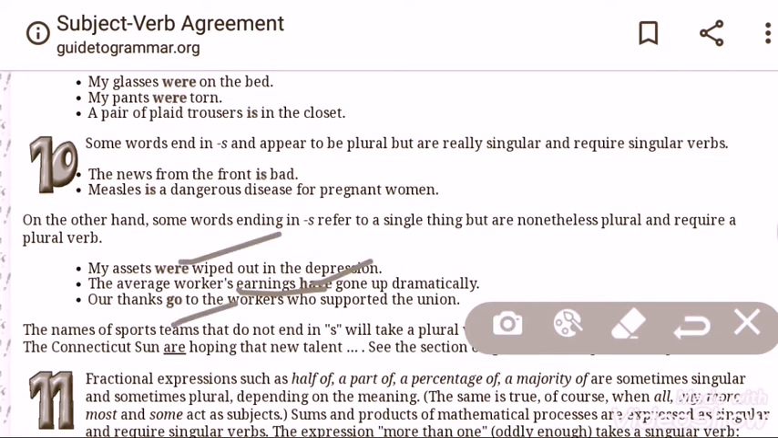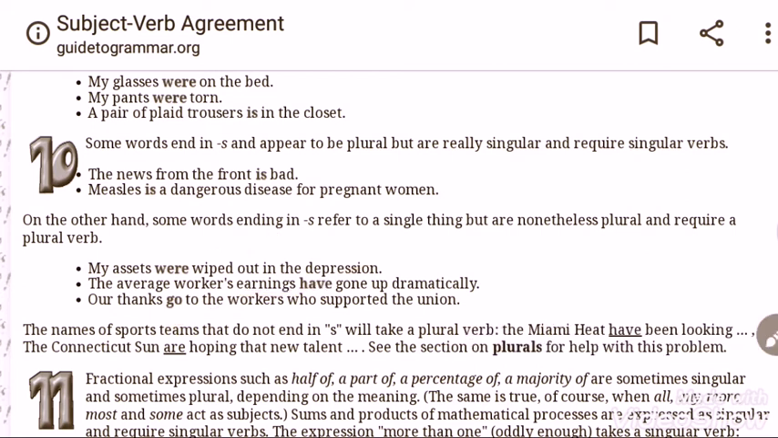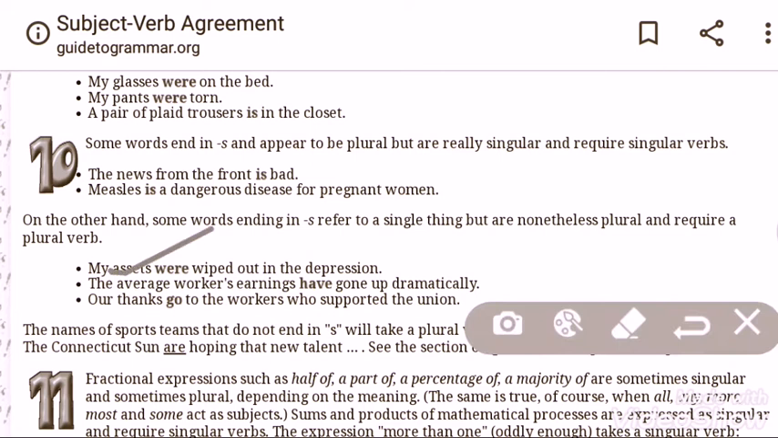So we must not be confused. There is S means it is singular? No. In the case of some words like news, measles, if there is S, they are singular. But in most of the cases when S or ES has been used, it is in the sense of plural. To make them plural, then obviously a plural verb will come.